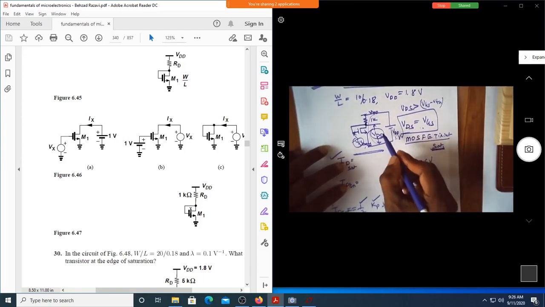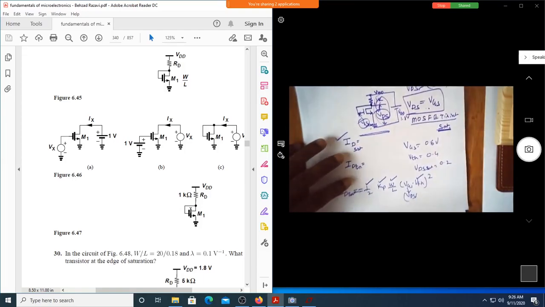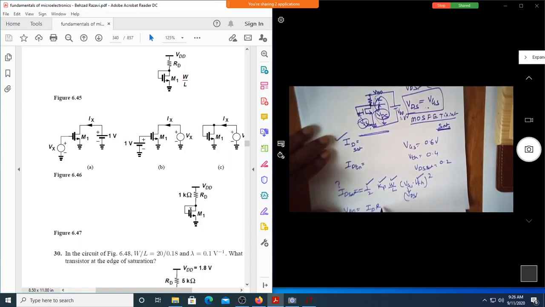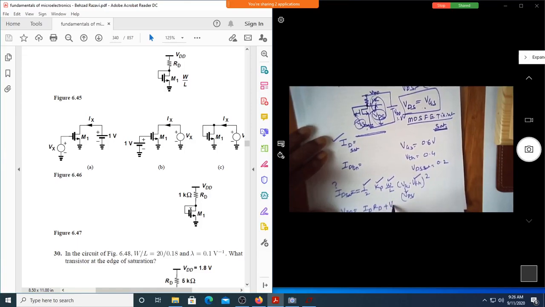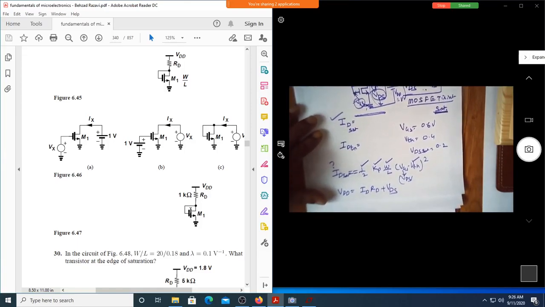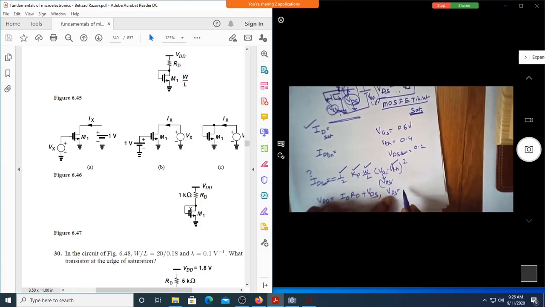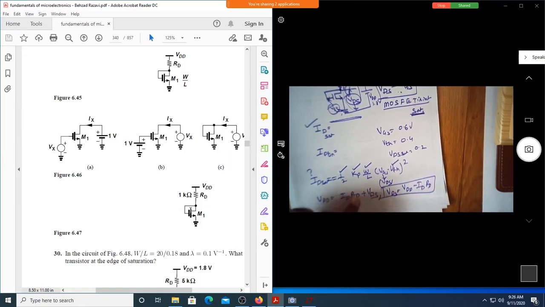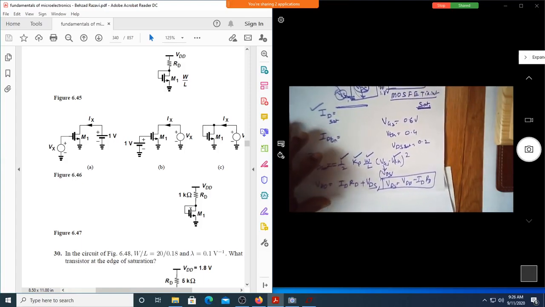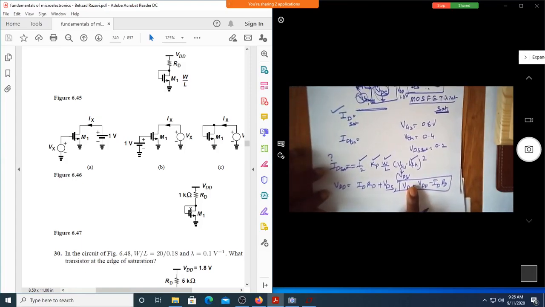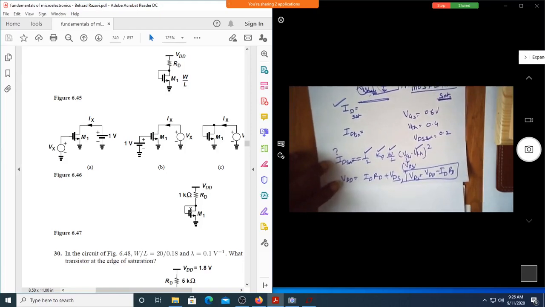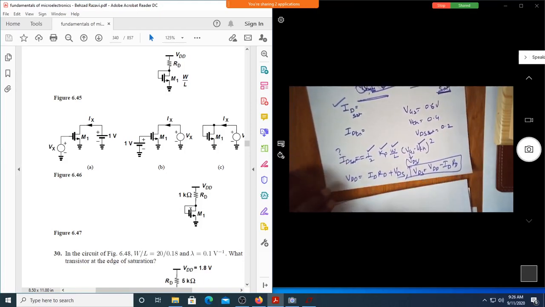Now, can I write a KVL for this loop? VDD is equal to ID into RD plus VDS. So from this, can I get the VDS expression? What is that? VDD minus ID into RD. Correct. Now, can I use this VDS value in place of VGS? Yes, so I will do it very simply.